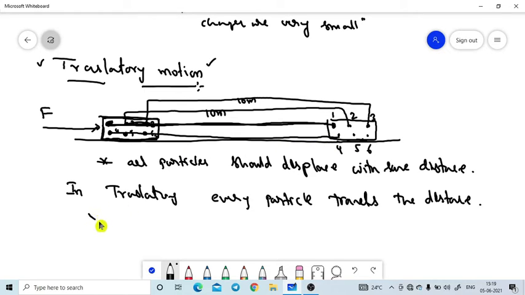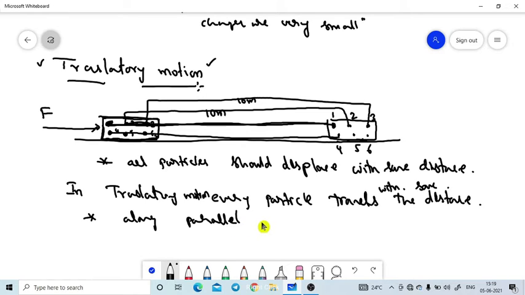So in translatory motion, every particle travels the same distance, and they are traveling along parallel paths.